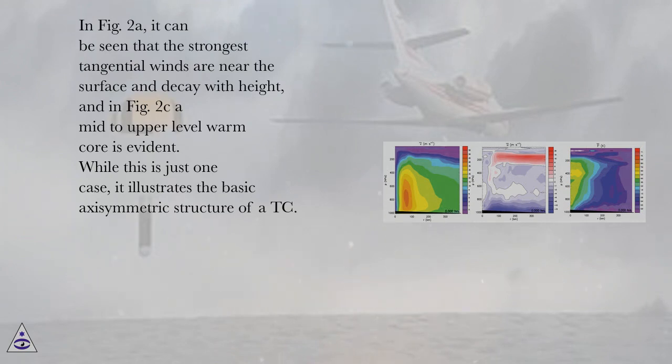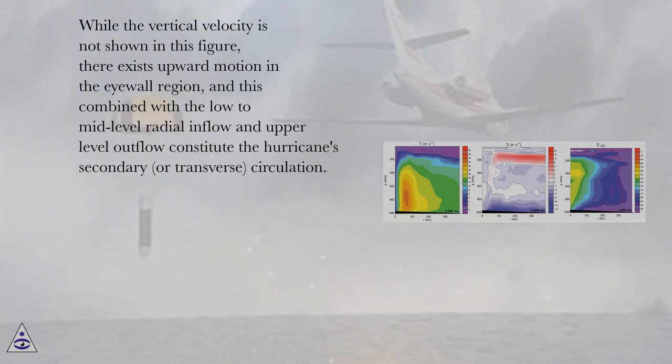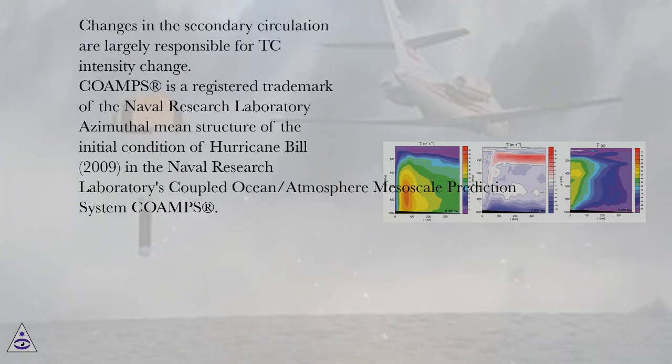While this is just one case, it illustrates the basic axisymmetric structure of a TC. While the vertical velocity is not shown in this figure, there exists upward motion in the eyewall region, and this combined with the low to mid-level radial inflow and upper level outflow constitute the hurricane's secondary, or transverse, circulation. Changes in the secondary circulation are largely responsible for TC intensity change.